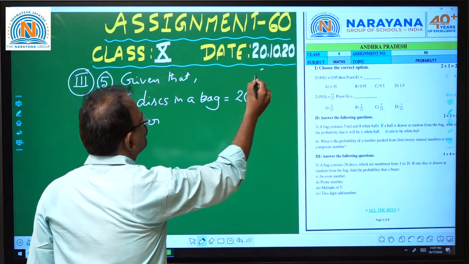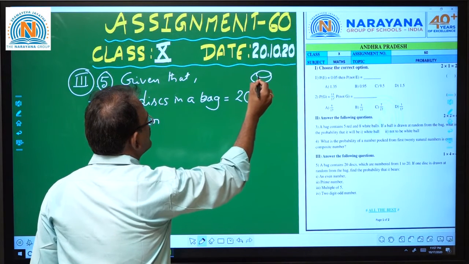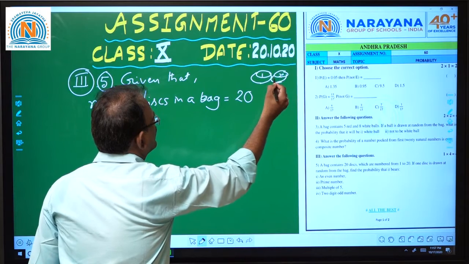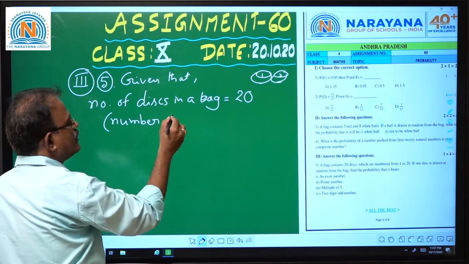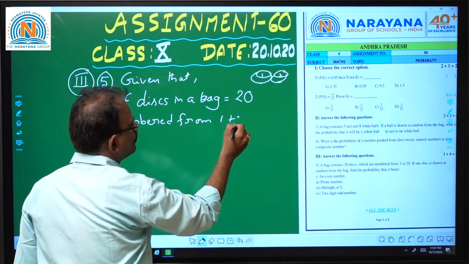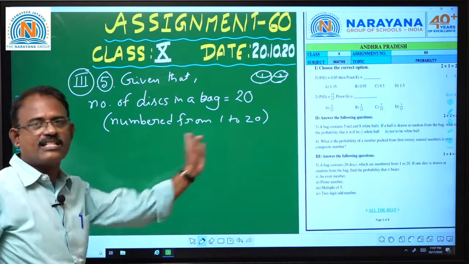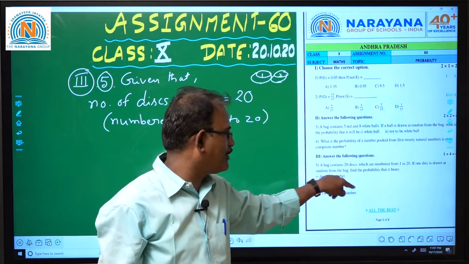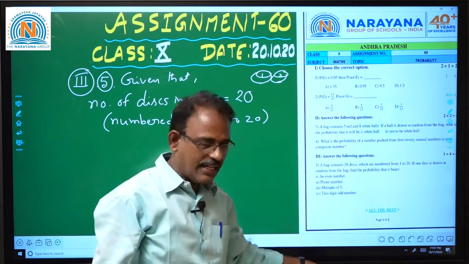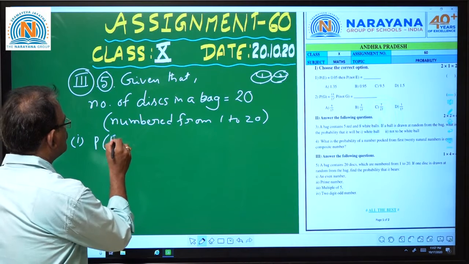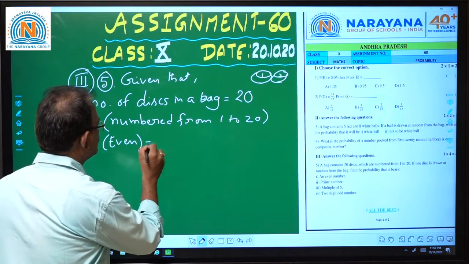Suppose you think of this as the shape of the disc: 1, 2, like that, up to 20, numbered from 1 to 20. So 20 discs are there, right? If one disc is drawn at random from the bag, find the probability that it bears, first one, an even number.